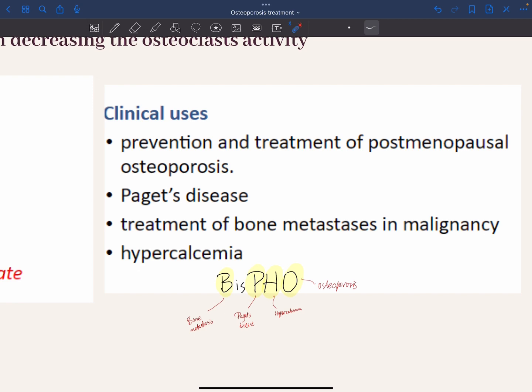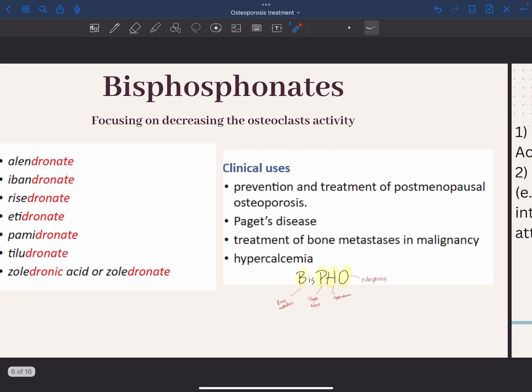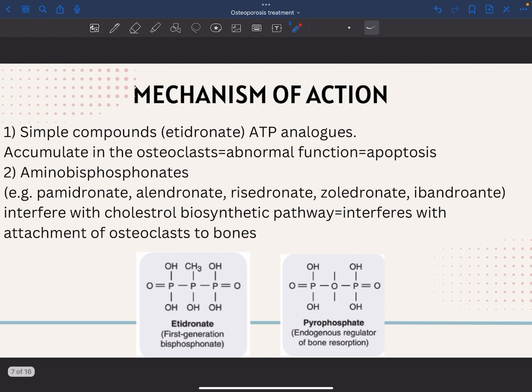So in this mnemonic, bispho: B for bone metastasis, P for Paget's disease, which is a chronic disease characterized by weak bone, H for hypercalcemia, and O for osteoporosis. Now we have the mechanism of action.